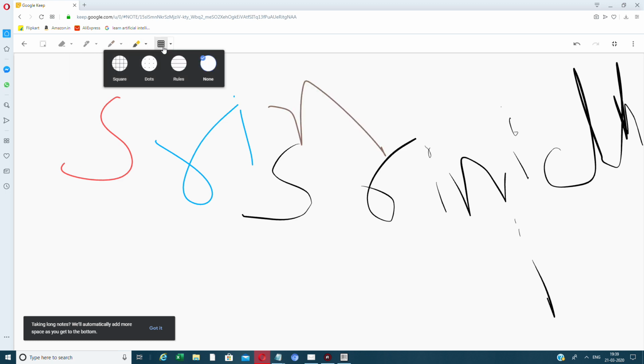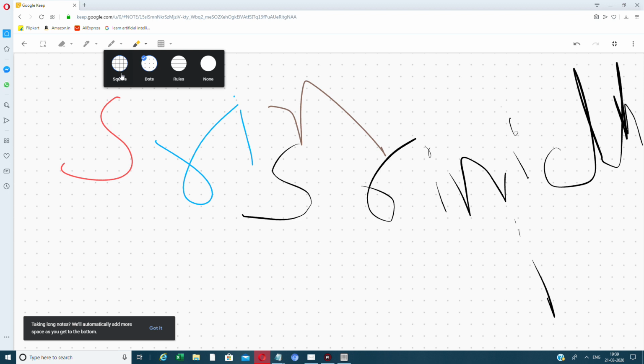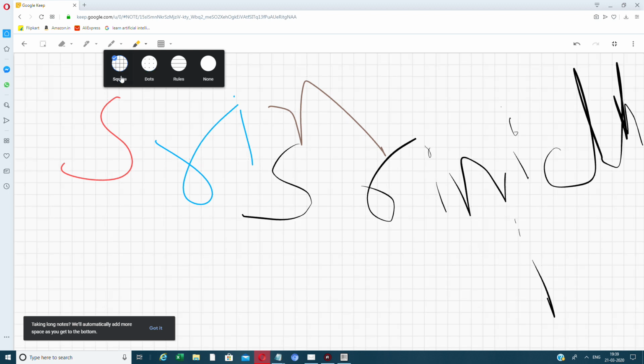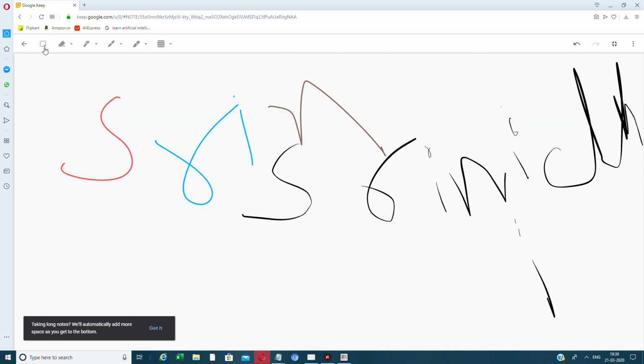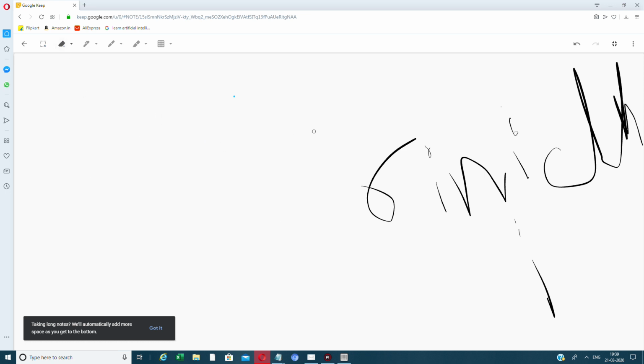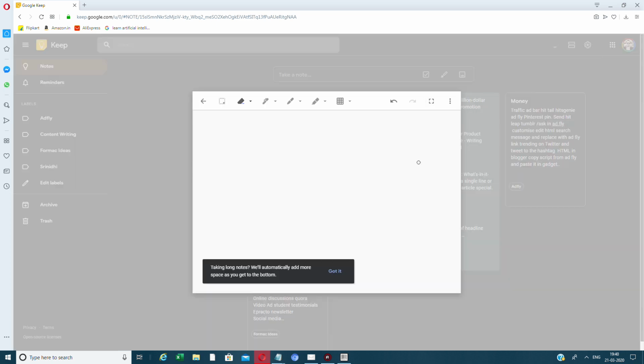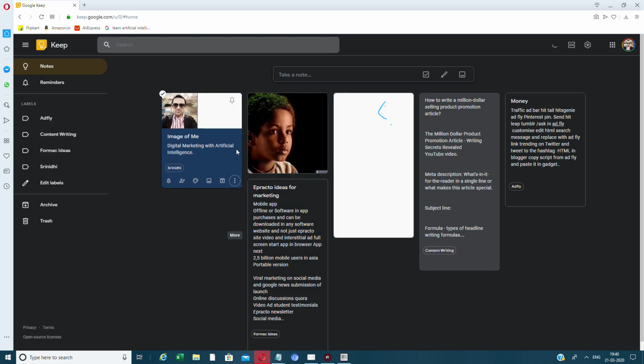You can also look at the background pattern, the rules or whatever that is. Cool. Then this is the eraser. You saw how it erased everything there. You can click on that, it erases, click on that, it erases. Good, it erased the text. This is to go fully back to the basics, like Back to the Future. This is like back to the basics.